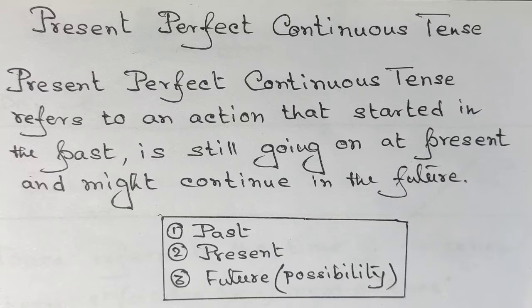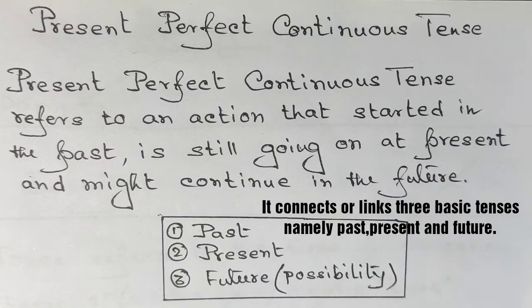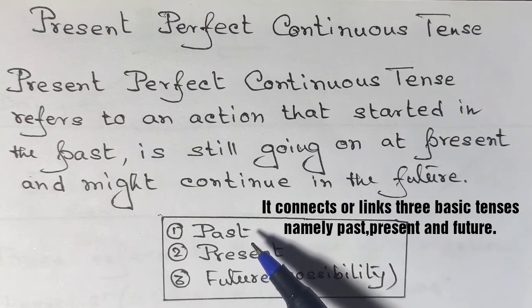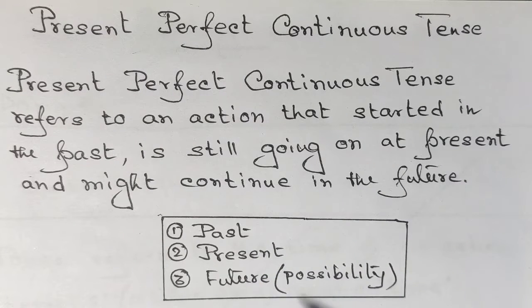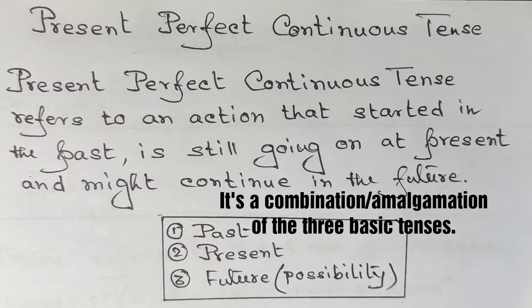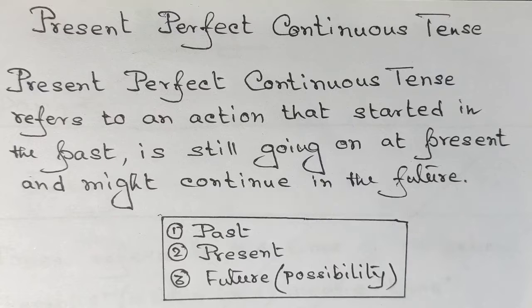Dear learners, before I start discussing what present perfect continuous tense is all about, I would just like to tell you that it's a special tense in terms of time. You know why? It is because it connects or links three basic tenses, namely past, present and future. That is why we can say it's a combination or amalgamation of the three basic tenses. I'll make it clear right away.